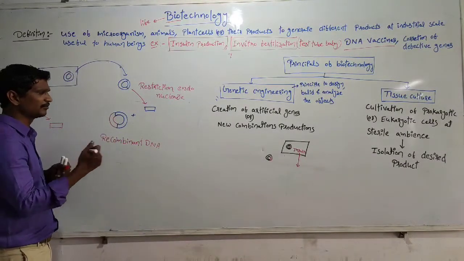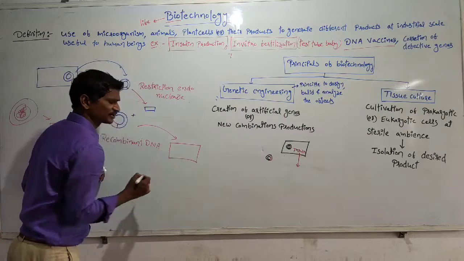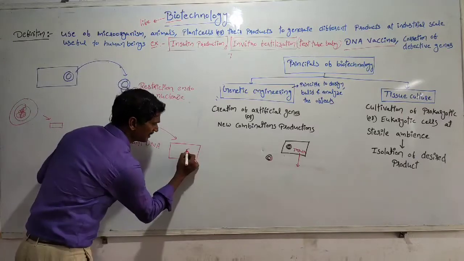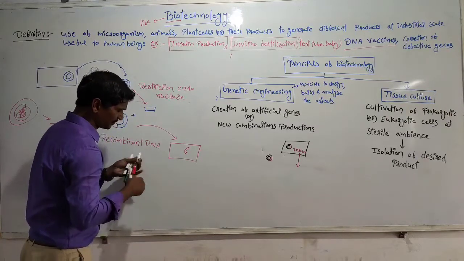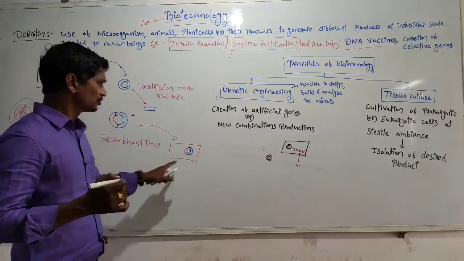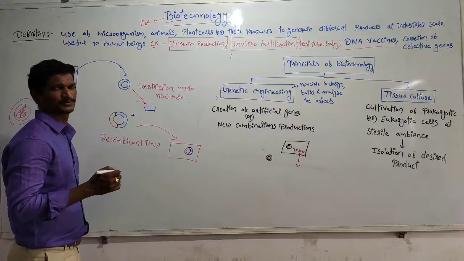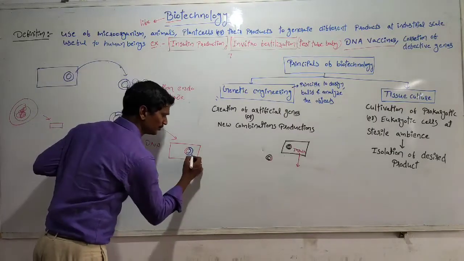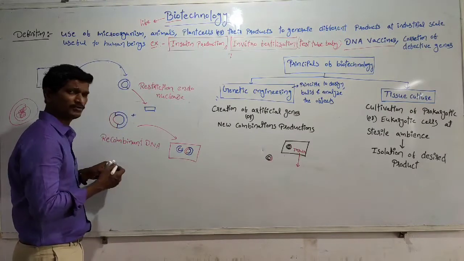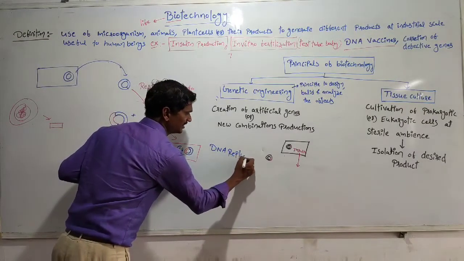After the production of recombinant, right? This particular plasmid is inserted into the bacteria. This is the bacteria. The bacteria contains plasmid. This is the plasmid, right? So the plasmid is involved in replication. Replication means one plasmid produces many plasmids. So that is nothing but DNA replication.